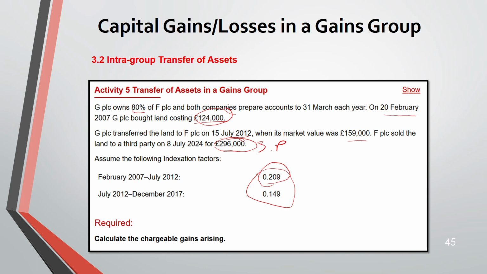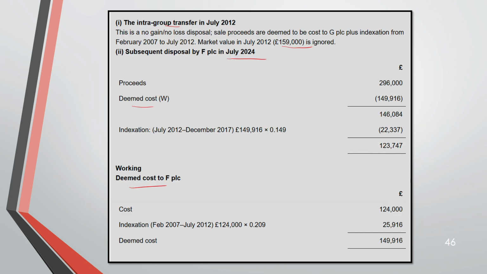So 0.209 you have to use, which you have used here. Added, this is the deemed cost. So this deemed cost you will deduct from the sale proceed. And then from July to December, because you are selling it in July 2024. So you will be using this indexation factor. This you will deduct. And this is the chargeable gain.